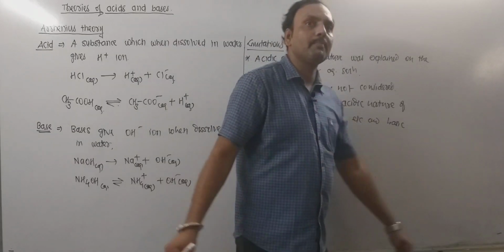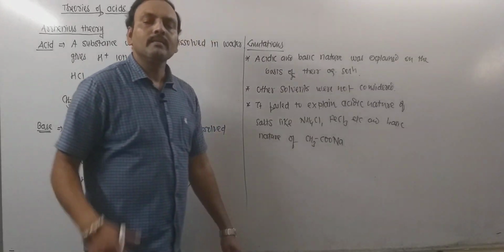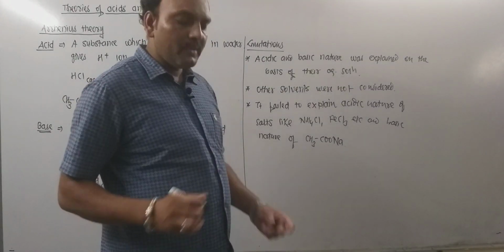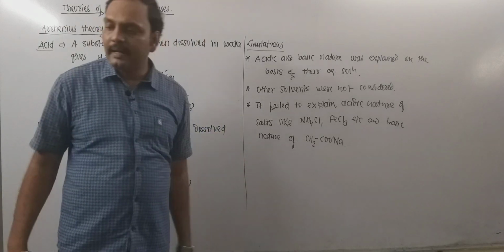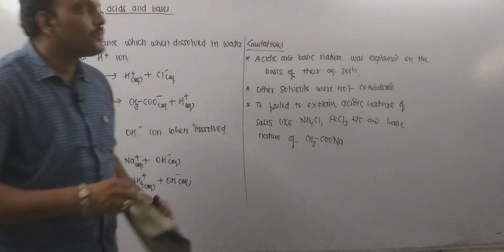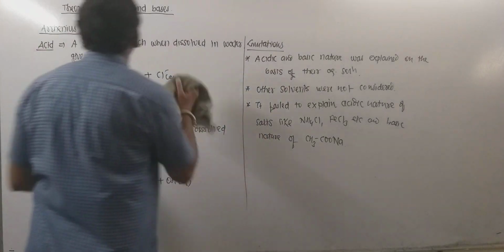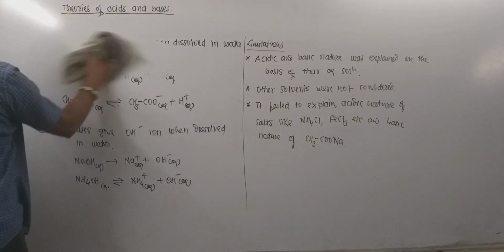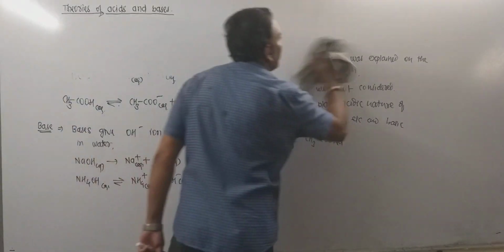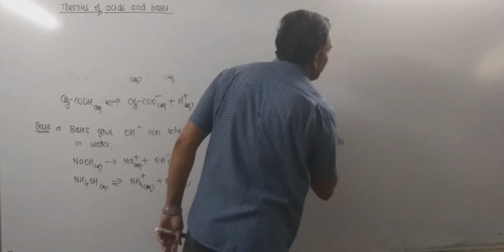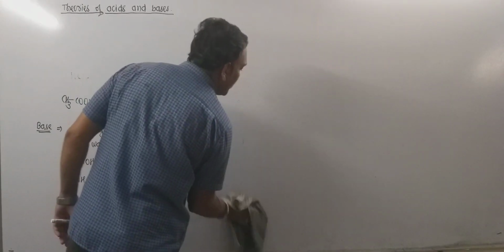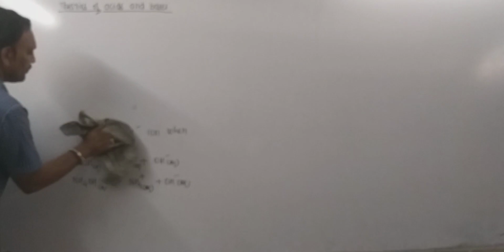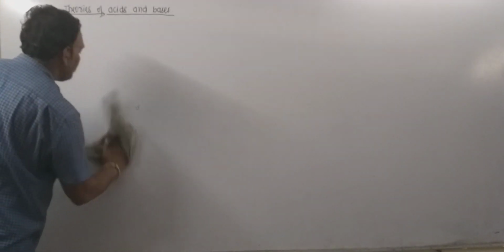Now this is the big problem. Another thing, why and how ions are formed, that also could not be explained by this theory. Thus these are some of the limitations of Arrhenius theory. Now next to Arrhenius theory, another important theory got proposed, and that theory was the Bronsted-Lowry theory.